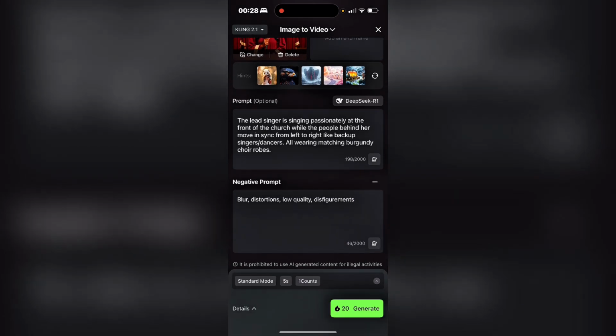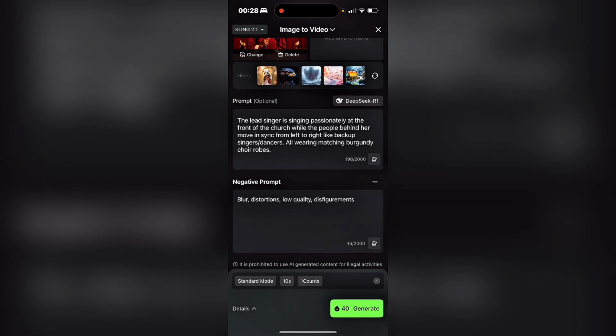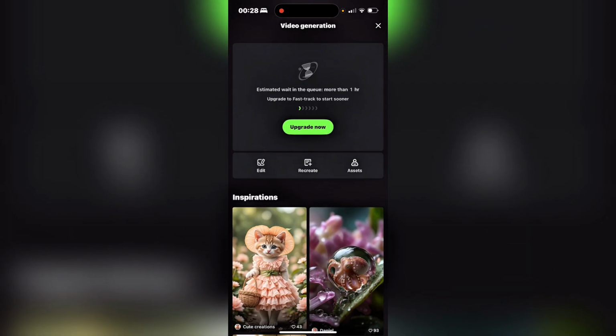Okay, and then you select the duration you want. I usually go for 10 seconds, and you'll see here that it's going to cost me 40 credits to be able to create this video. So I'm going to click on generate, and that will generate for us. Okay, so this is saying I need to wait for more than 1 hour for it to generate. Okay, so I'm just going to hold on while this generates. Once it's done generating, I'll come back and show you guys the result.